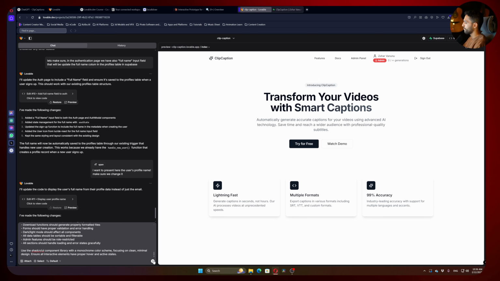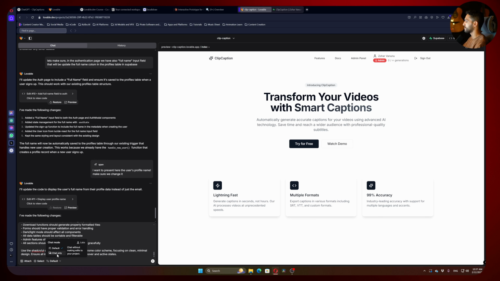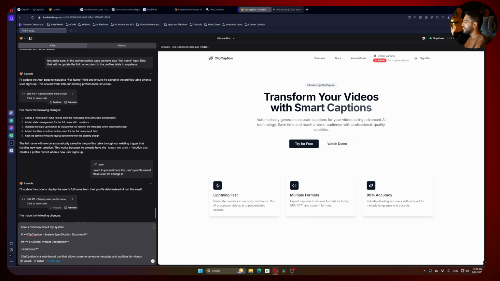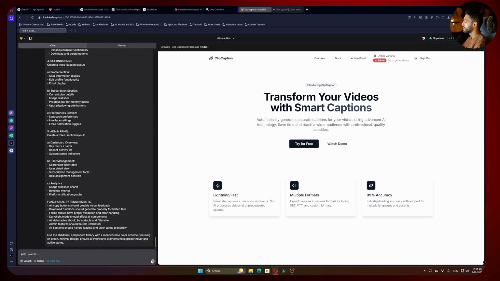And now we are not going to send it like in the default mode. If you see here, because we activated the chat mode, we can hit here and change to chat only. What that's going to do, first of all, is it doesn't cost you prompts, so that's really awesome. And the second thing is it's going to make a plan, or you're going to talk with him before making any changes. So right now I threw him a lot of information. Usually we don't want to do it unless we want to give him some context, okay? I never even told him yet about my platform. That's the first time I'm doing it. So let's see what he's saying.